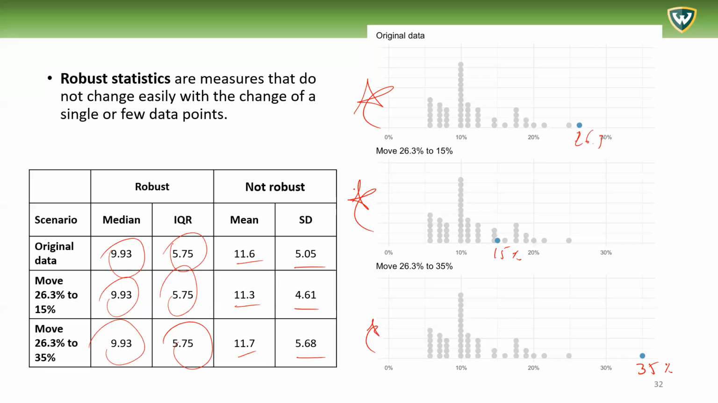In other words, we say that the mean and the standard deviation are not robust because they change easily with the change of a few extreme values. This is one of the main differences between these two sets of measures.